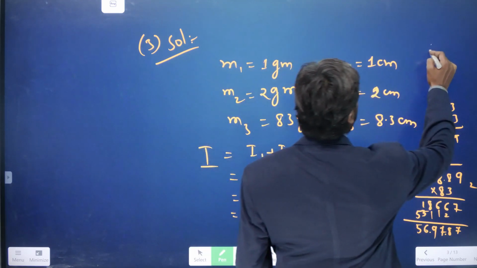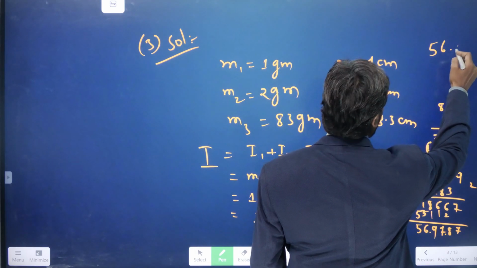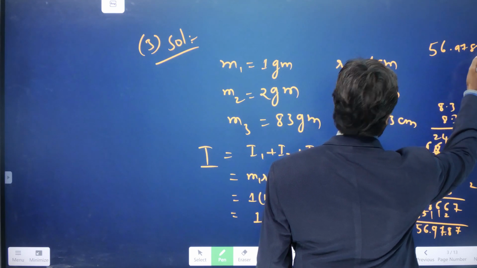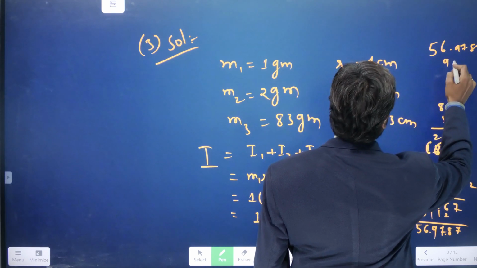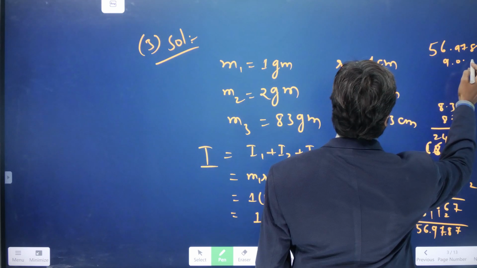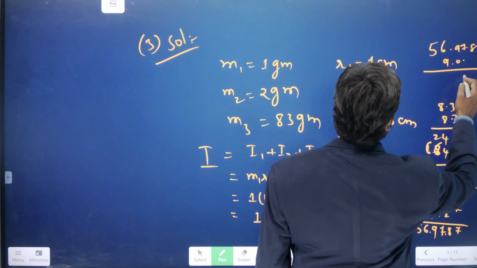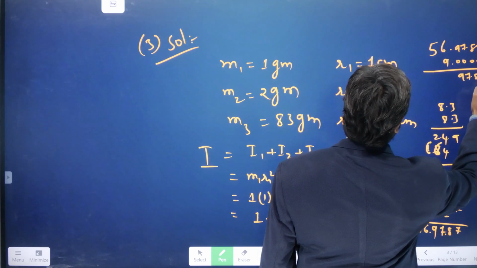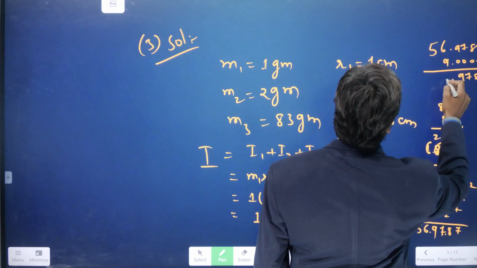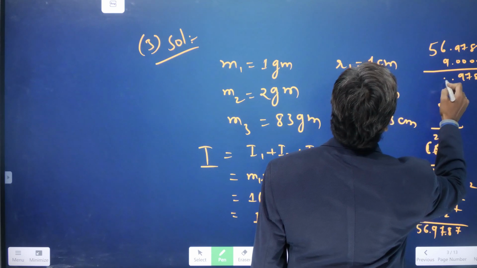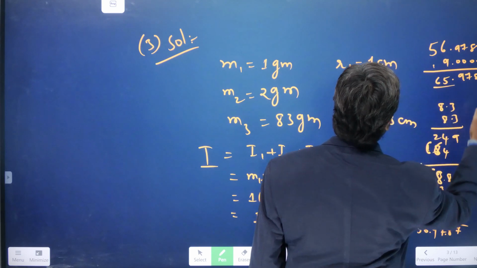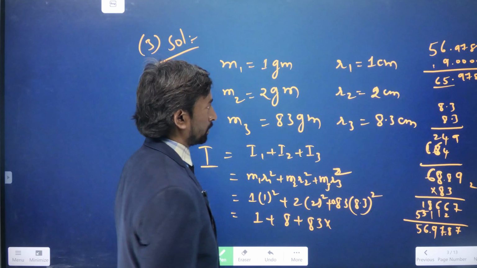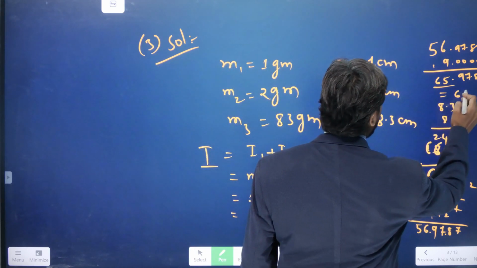So then 56.9787. So here 9 will come there. So we'll get 7800 7 here, and this is 65 points. So we'll get approximately 66 there.